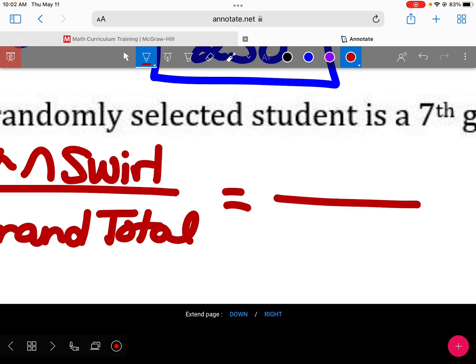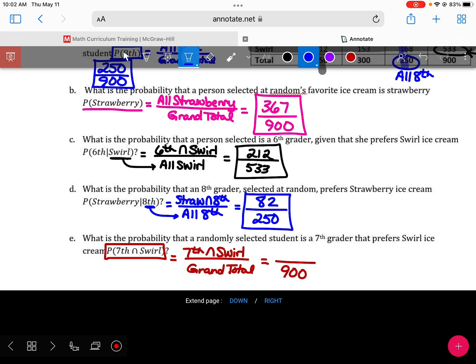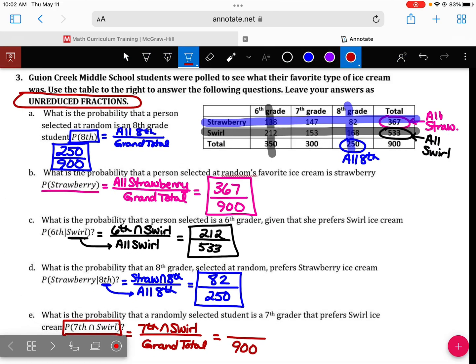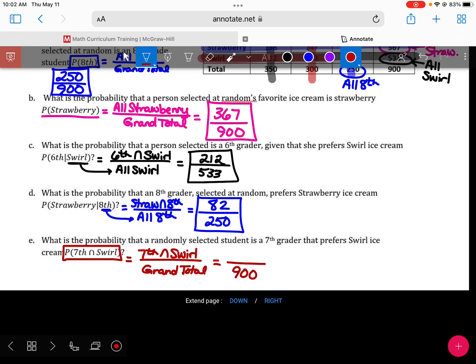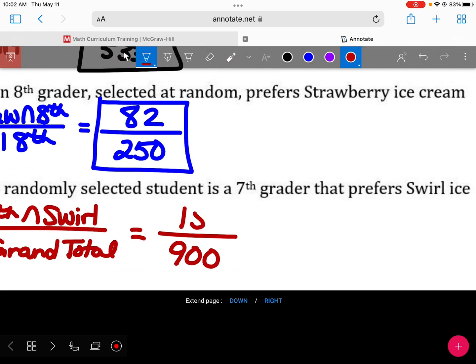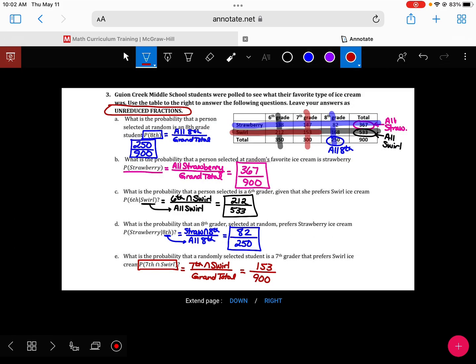So what's my denominator? 900. My numerator, I need the intersection of 7th, which is right here, and swirl, which is going to be what? 153. Kind of hard to read those numbers up there. Hopefully you guys can see the numbers better on your page.